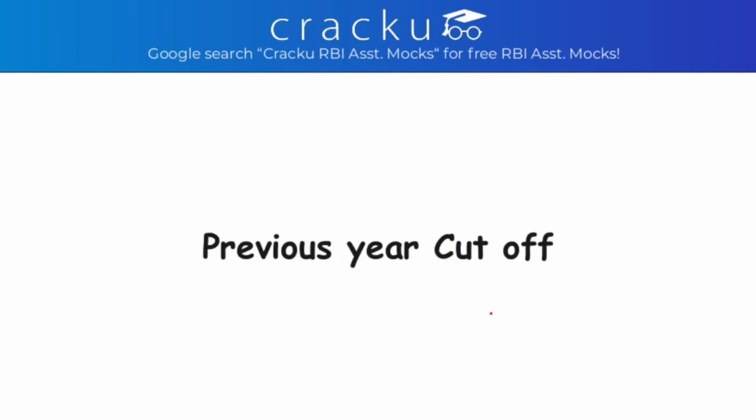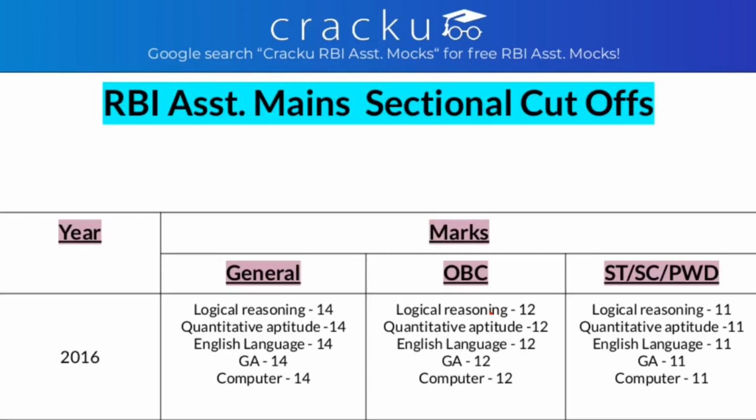So after this, let's see what the previous year cutoff for the mains exam was. We will be discussing the previous year cutoff for 2 years, that is 2016 and 2017. We will start with the sectional cutoff of 2016. For RBI Assistant, sectional cutoff year 2016.